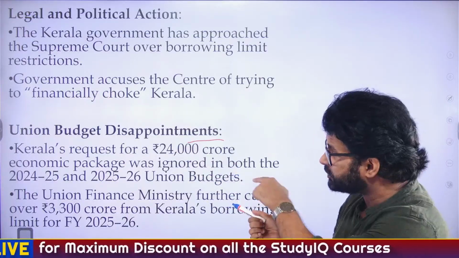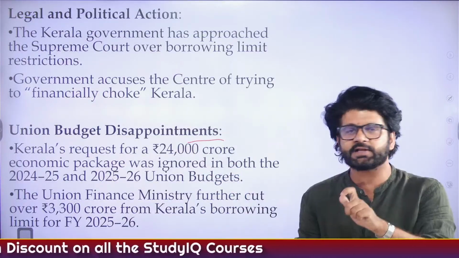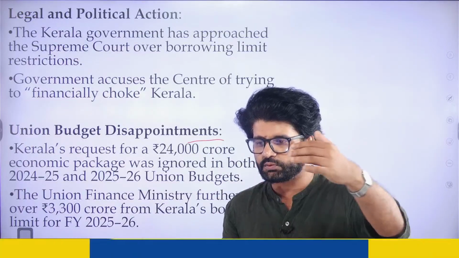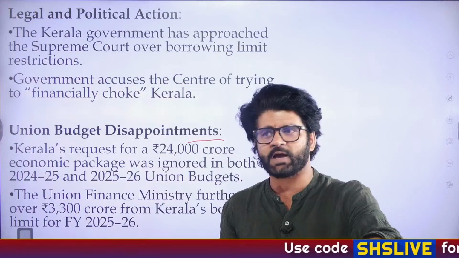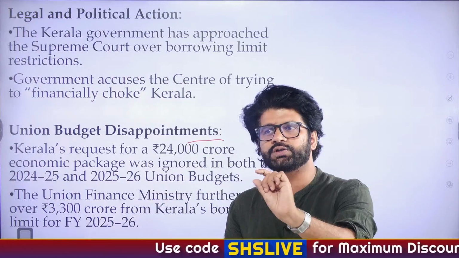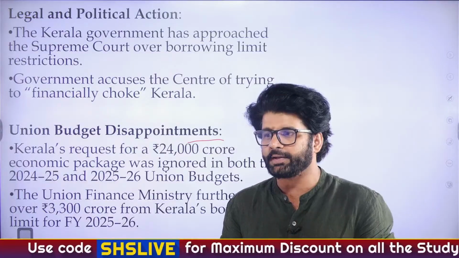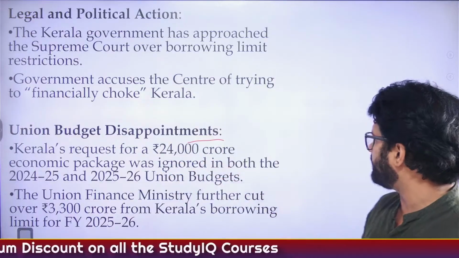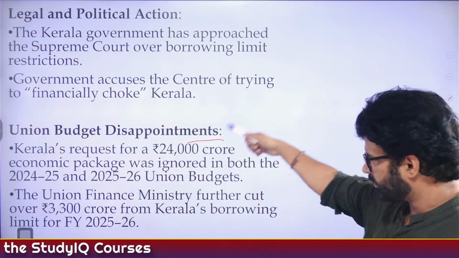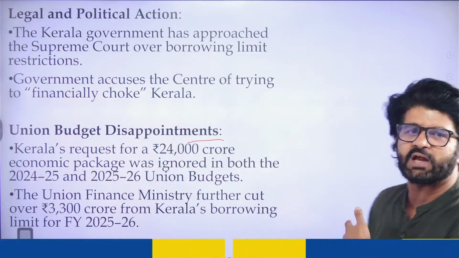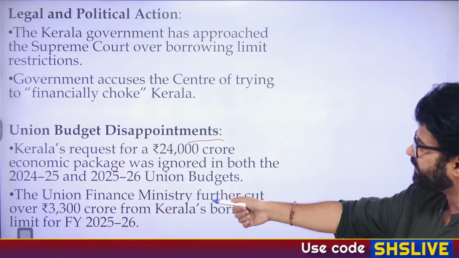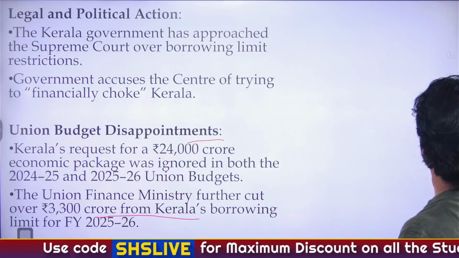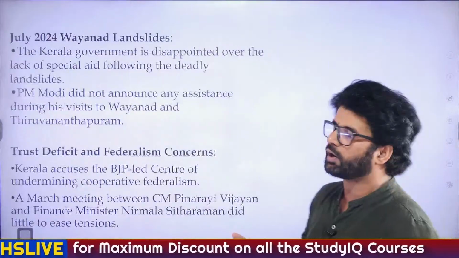Union budget disappointment. Now, these are multiple figures. The biggest figure which you will see is the reduction of contribution from the 10th Finance Commission to the 15th Finance Commission. Why have the resources which were supposed to be devolved to Kerala reduced so much? We'll talk about it. Kerala's request for a 24,000 crore economic package was ignored in 24-25. You can see the data here. These data will help you in substantiating your answer. The Union Finance Ministry further cut over 3,300 crore from Kerala's borrowing limit. So that's why the Kerala government is saying all these things.